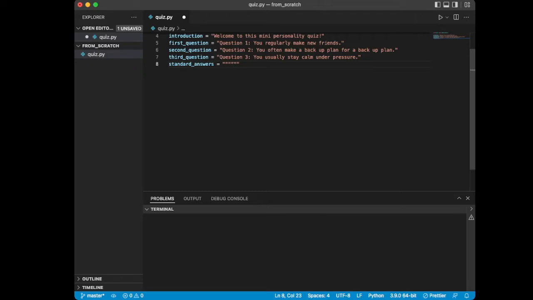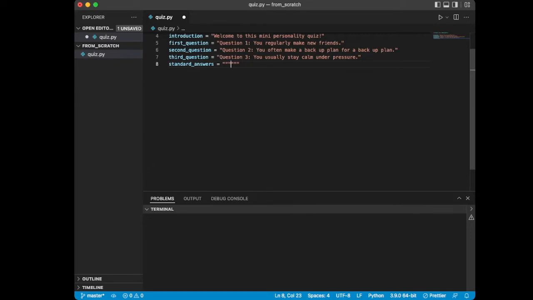Imagine that you're doing a paper quiz at school, and the teacher went to Word and typed out 1 to 5, agree or disagree. Chances are when he or she was typing up that document, they probably only typed the standard answers once and then just copied and pasted a bunch of times. That is exactly what we want to do here as well. We don't want to have to type out the standard set of answers over and over again. So instead, the word we're going to use is programmatically, include that with all of our questions.